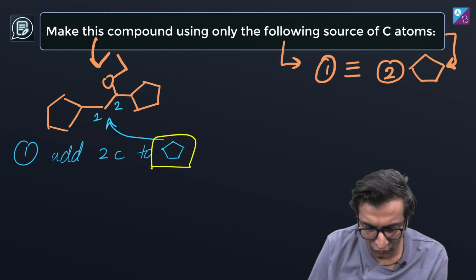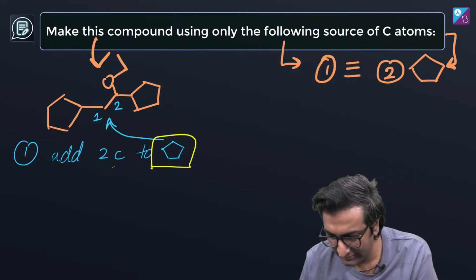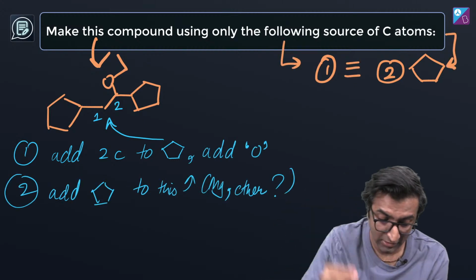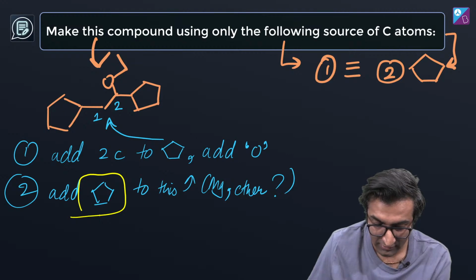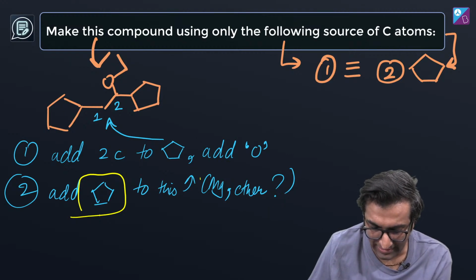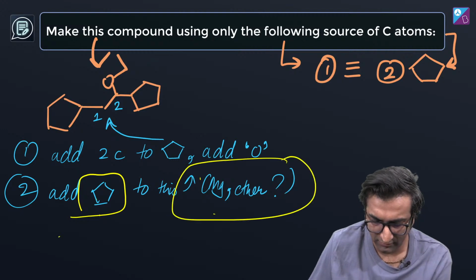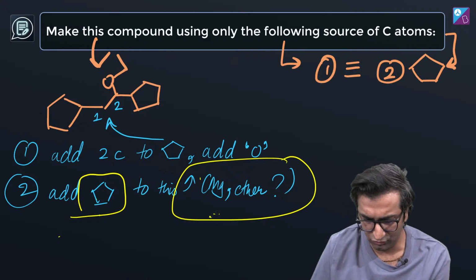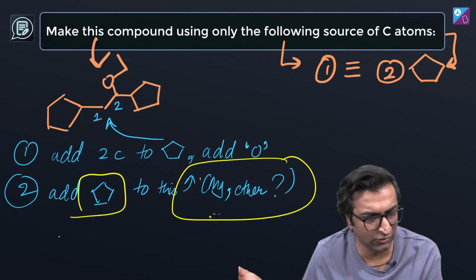other. So first thing we'll do is add 2 carbons to this ring. Okay? Then somehow we have to add oxygen. Oxygen कहाँ से spawn हुआ है पूछ रहा था. उसके बाद I need to add this second pentyl ring to this. And how can we do that? I don't know. I am thinking this way. And this is the easiest way to do this. To add two alkyl groups together, use an ether. That's the easiest thing to do.